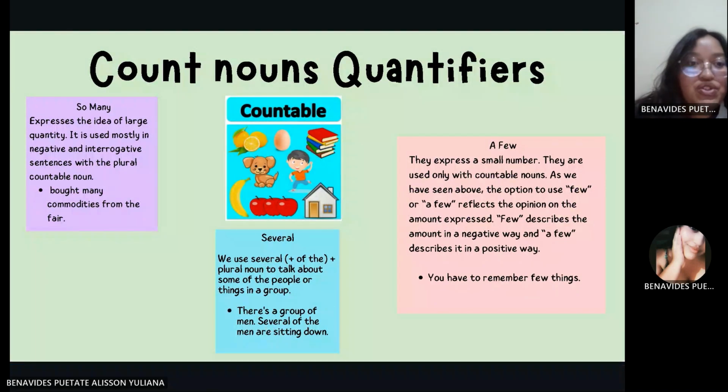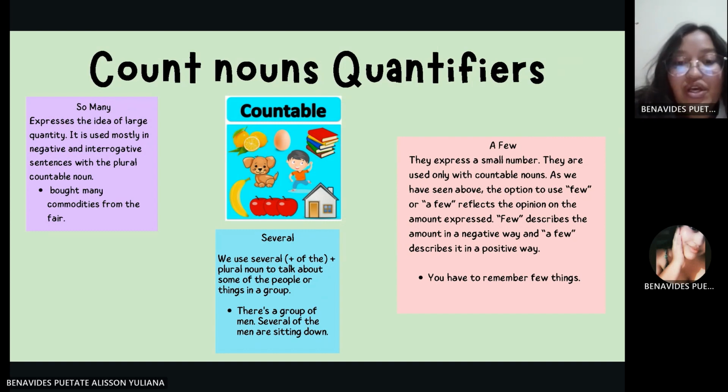Many expresses the idea of a large quantity. It is used mostly in negative and interrogative sentences with a plural countable noun. Example: Not many commodities protected.